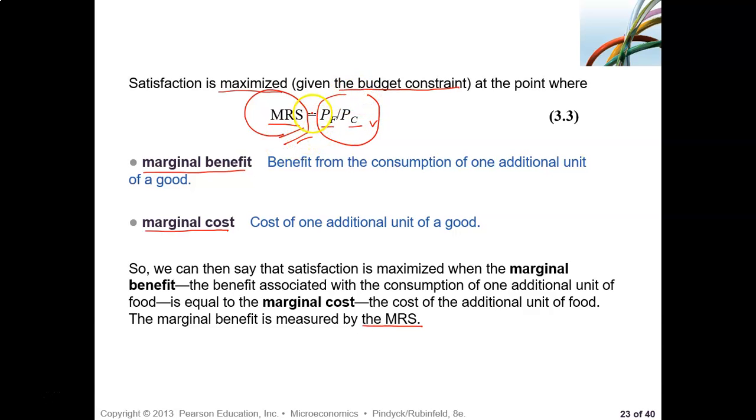These two are equal at the tangent point. Remember that tangent point. This is the indifference curve, and this budget line is tangent at that point. There we have equality. MRS equal to the ratio of prices. This is the slope of the budget line equal to the slope of the indifference curve, and then marginal benefit also equals marginal cost.